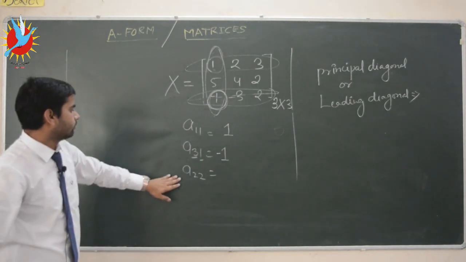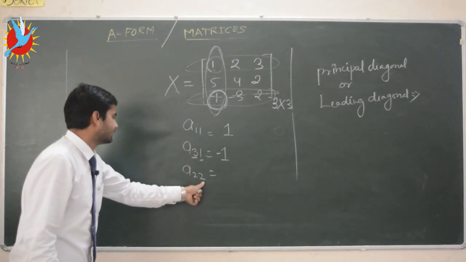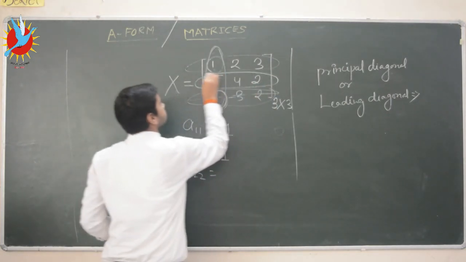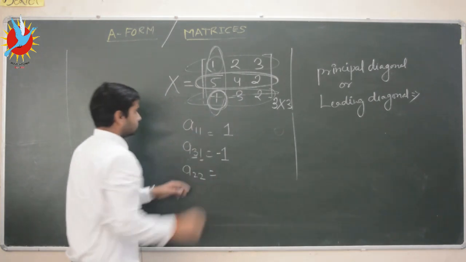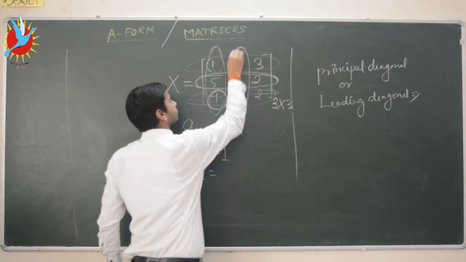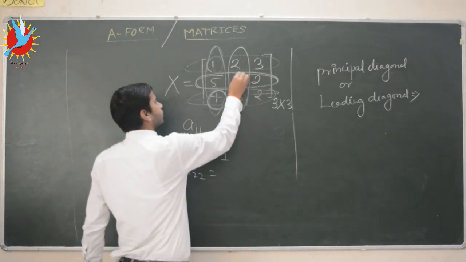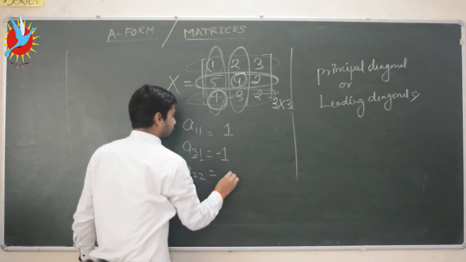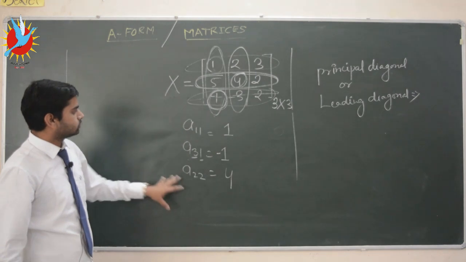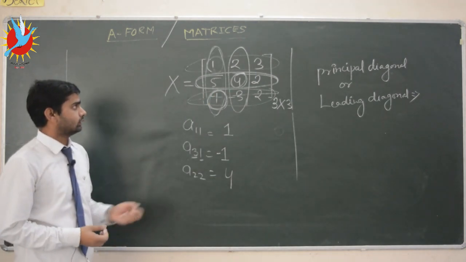Okay, A22, we want to write the value of A22. So A22 will be second row, second column. So here this is our second row, and second row, second column, this 2 denotes the second column. So here we have the second column, this, and we want to write the value of A22. So A22 will be this 4. So A22 here is 4. In this way we can write the number at any position by just going to that row and that column.